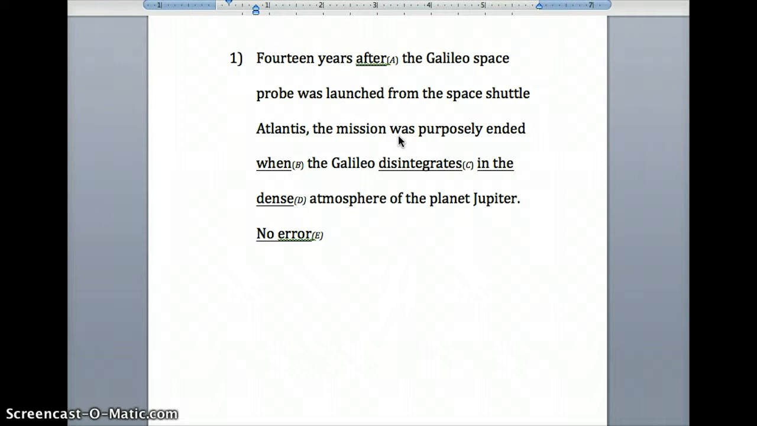Again, you have to make sure that you look for the error. Please don't fall into the trap that says, well, I'm going to try to find something that doesn't sound correct. That's not the way to work. So the way this should read: 14 years after the Galileo space probe was launched from the Space Shuttle Atlantis, the mission was purposely ended when the Galileo disintegrated in the dense atmosphere of the planet Jupiter. Again, the answer is C.